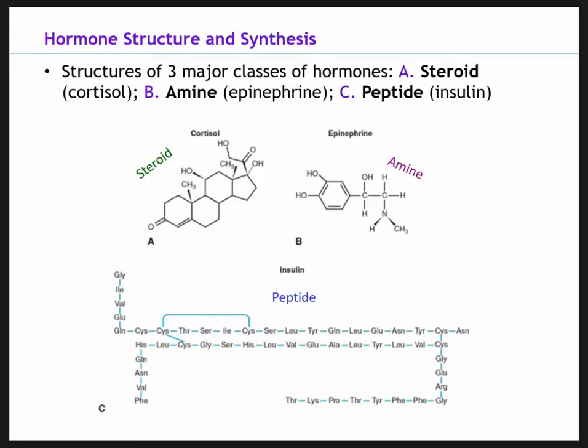If you look at the peptide structure, you see it's made of 100 amino acids. If you look closely, you can recognize some of these. Over here we have valine, that's probably glycine, histidine, what's another one? Leucine, tyrosine. If you know the abbreviations for the amino acids, you can recognize this amino acid strand. When we have multiple amino acids together, it's called a polypeptide. So this is just looking at the structure of these hormones.